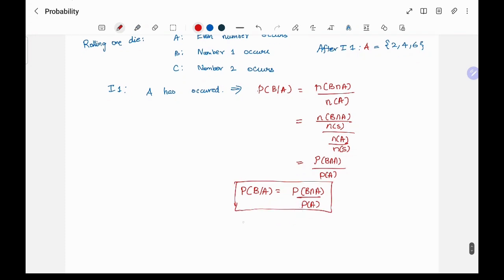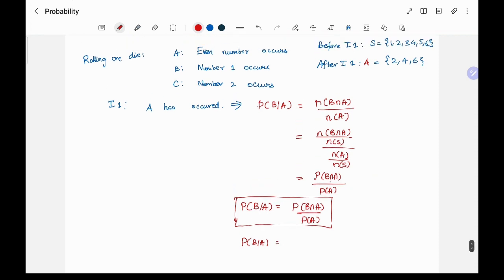So for this case, what is the answer? We know that P of B intersection A, these two can never occur, right? A and B can never occur together. So this is 0. What about P of C given A?